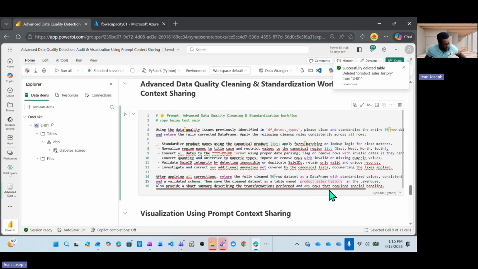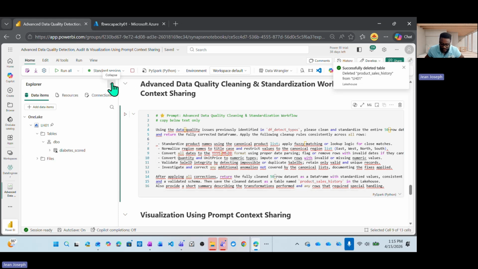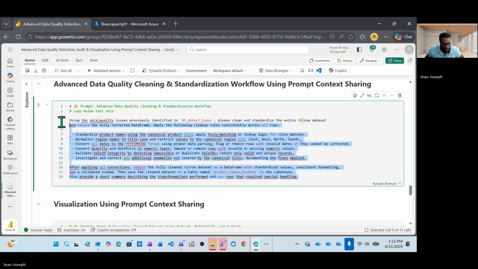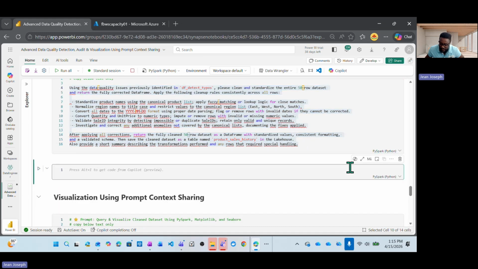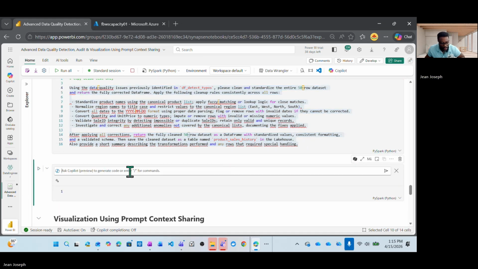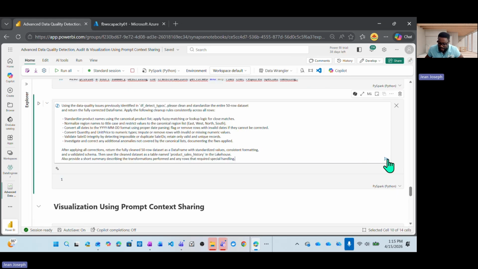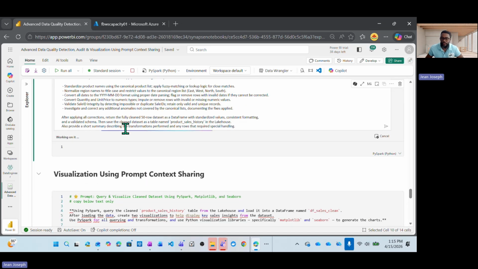Okay, perfect. And now what I'm going to do is copy this prompt. Let's clean that data. We will add a new cell, paste, and guess what happened? We say execute. It's going to get the magic done and turn that into code and provide that code, then we will execute it. That's how easy vibe coding makes it work.